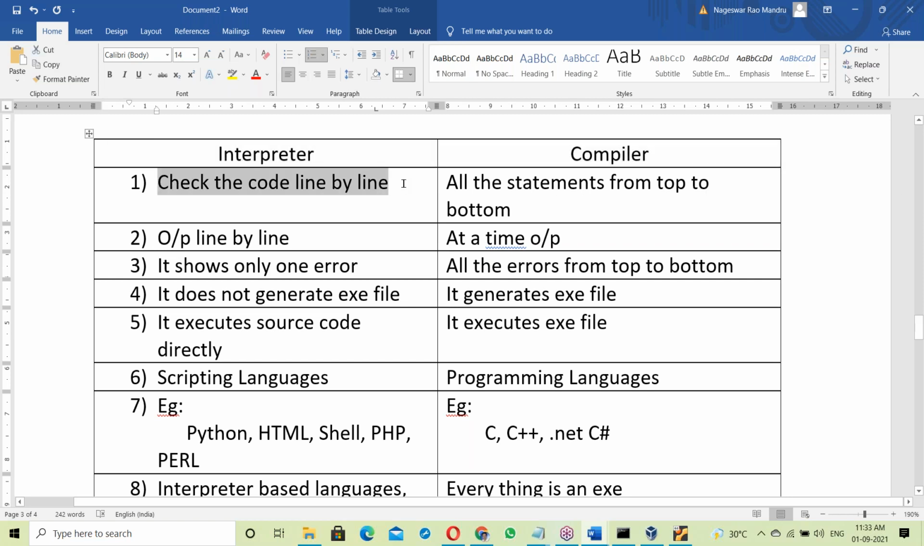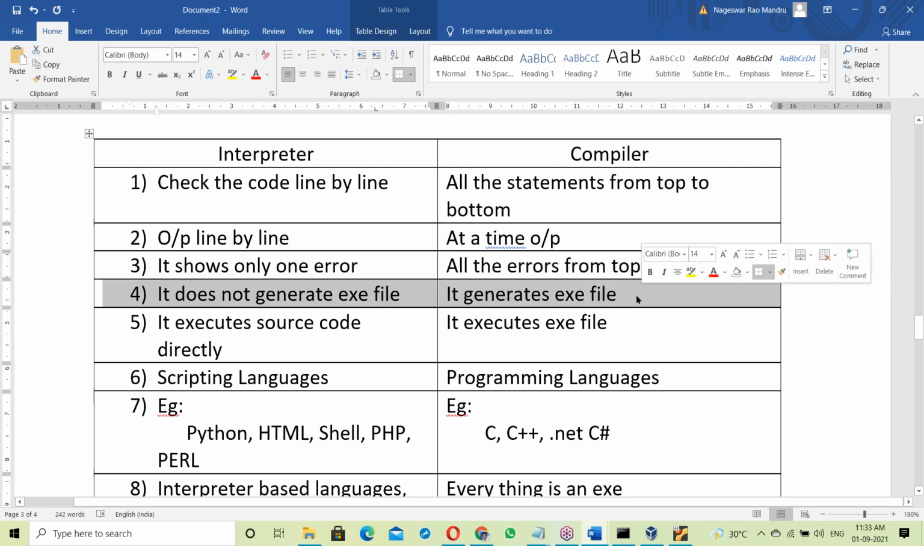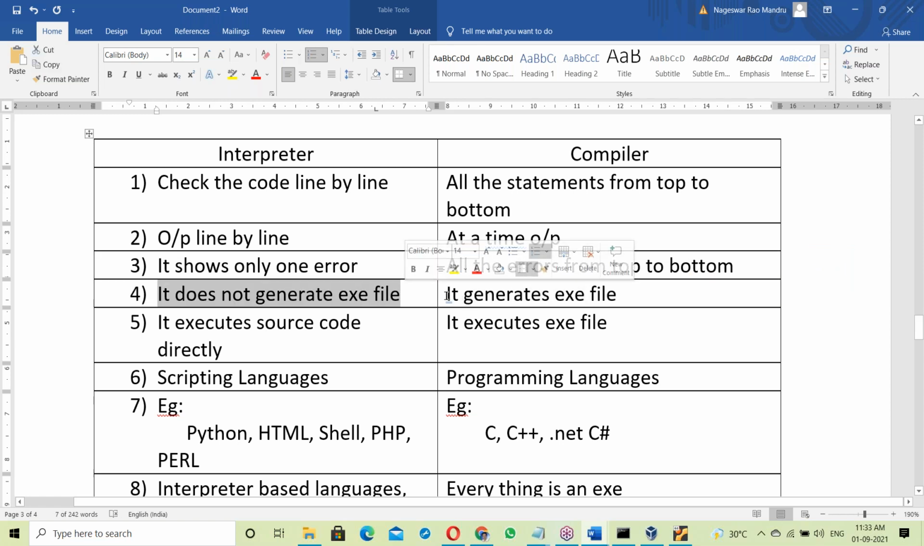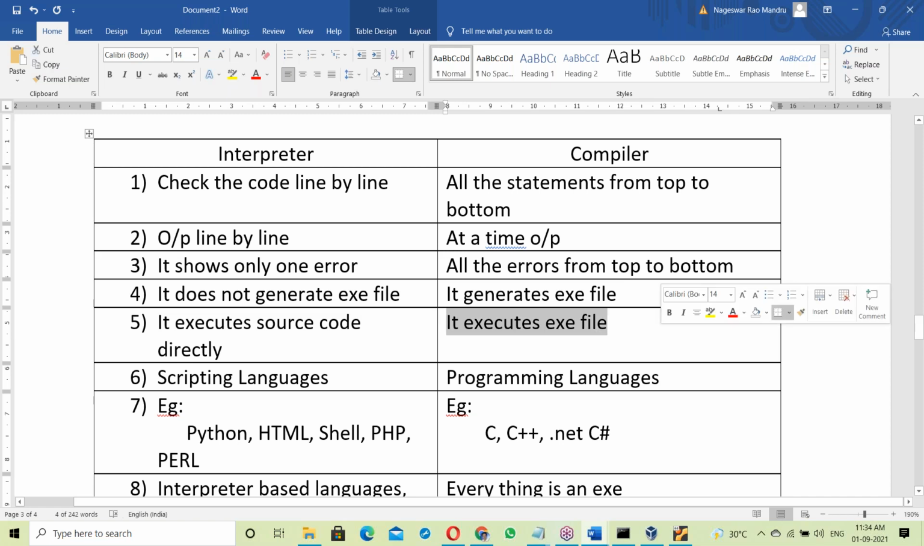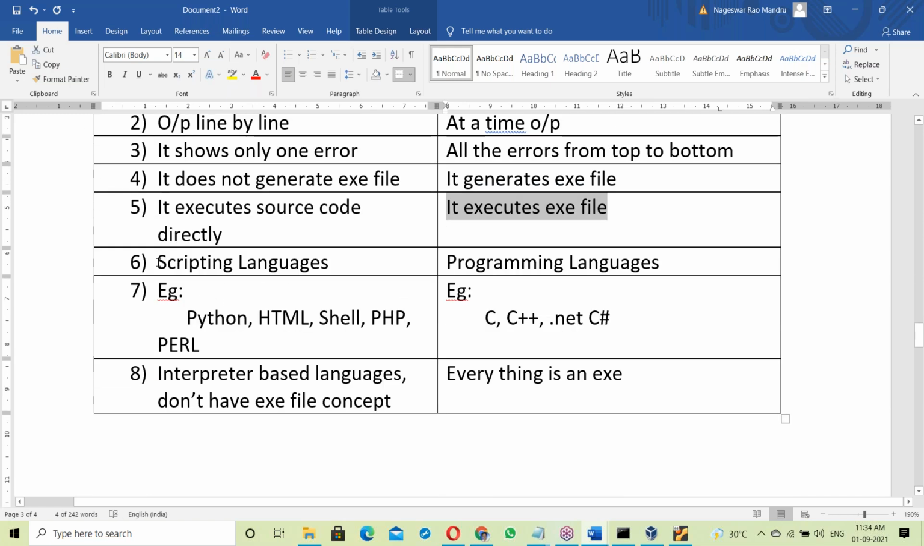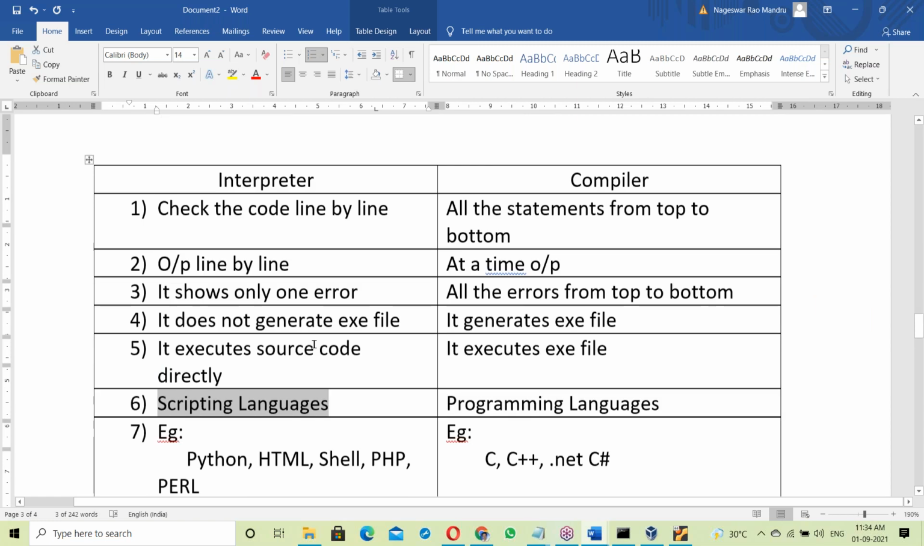The interpreter works line by line. The compiler compiles all the statements at a time. The interpreter shows only one error. The compiler shows all the errors from top to bottom. The main difference is the exe file. The interpreter does not generate an exe file. The compiler generates an exe file. In interpreter based languages the source code executes directly, and in compiler based languages the exe file executes.